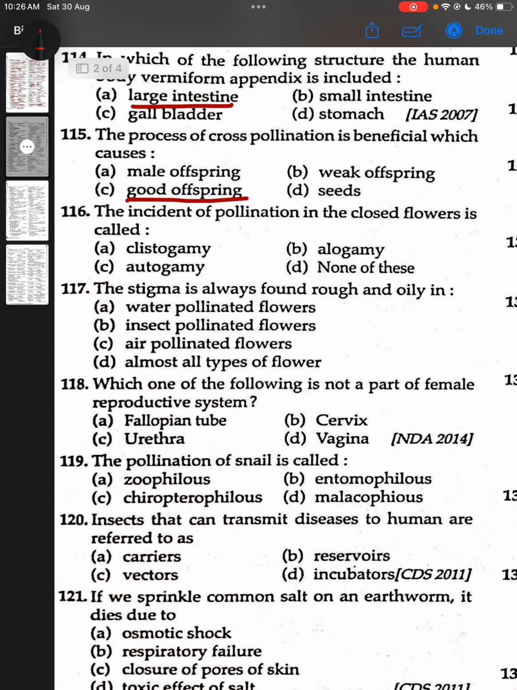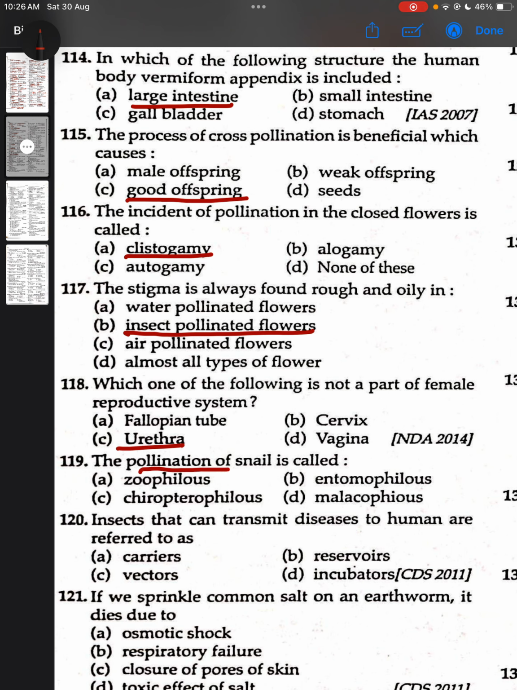The incident of pollination in the closed flower is called cleistogamy. The stigma is always found rough and oily in insect pollinated flowers. Which one of the following is not a part of the female reproductive system? Urethra, because urethra is a part of the urinary system.